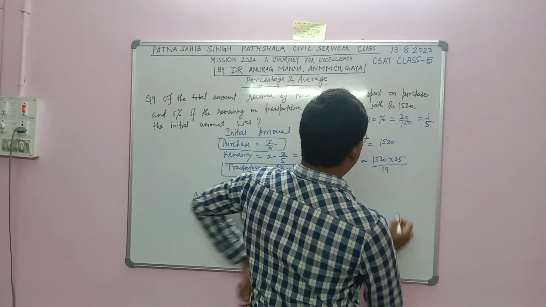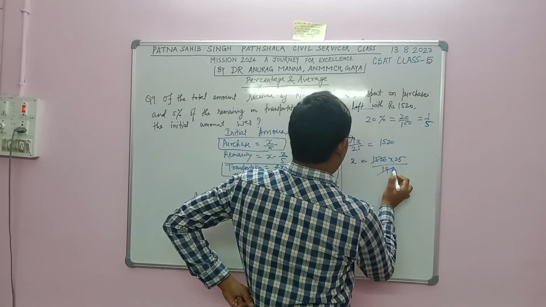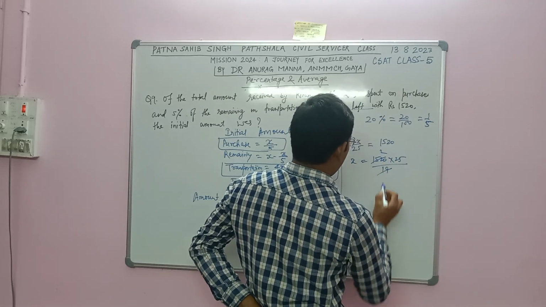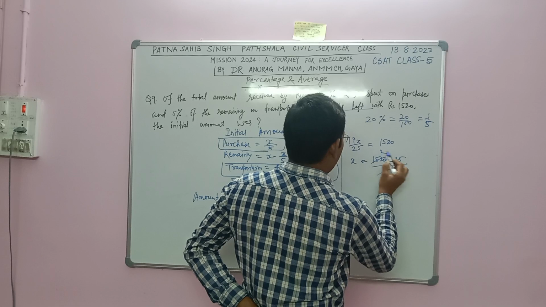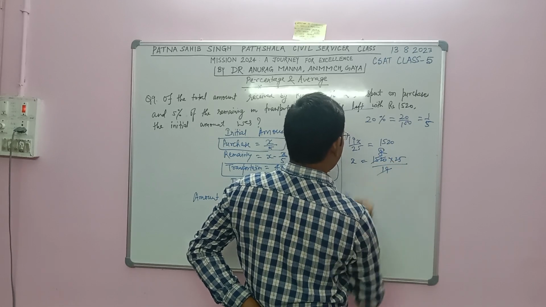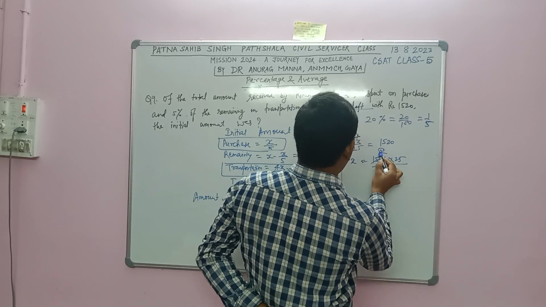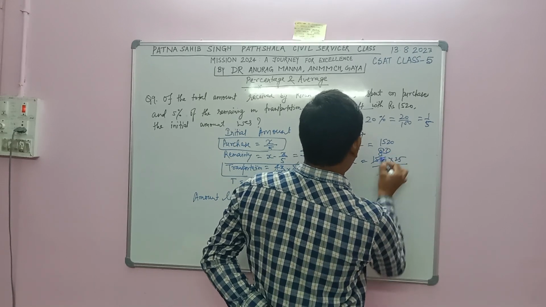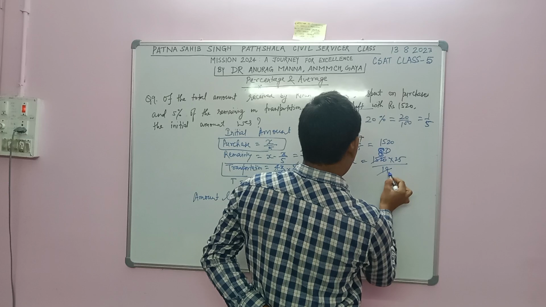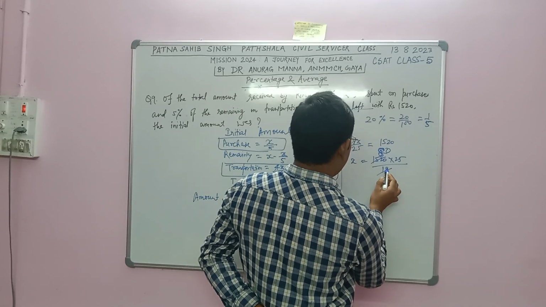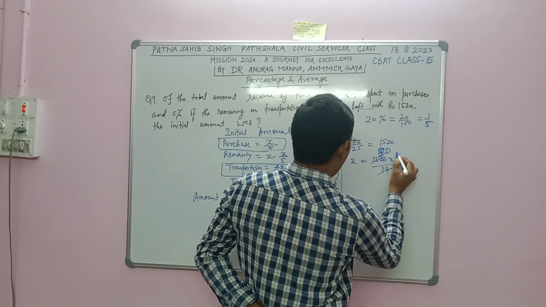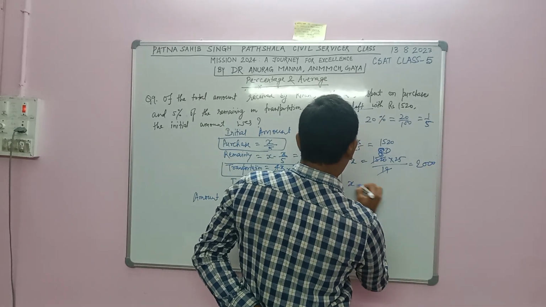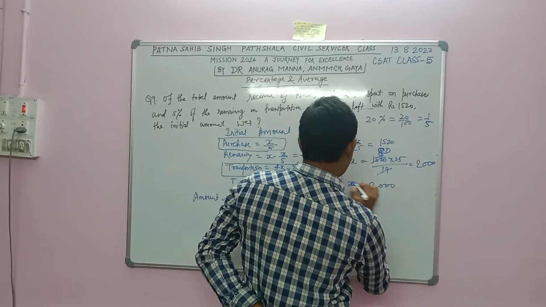It will be 80. 1520 divided by 19 is 80. 80 into 25, so the initial amount was 2000.